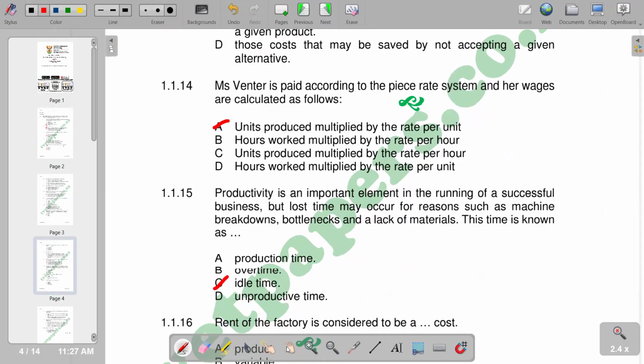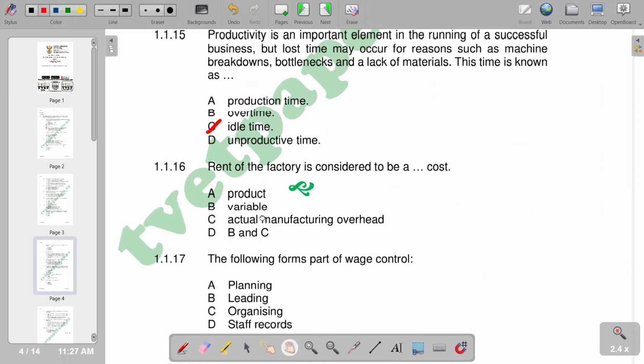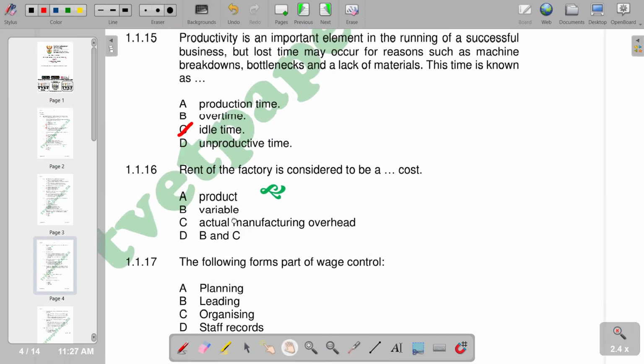Then number 16, rent of factory is considered to be a dash cost. So this is manufacturing overheads. So we have C, which is saying actual manufacturing overheads. Then we go to 17.